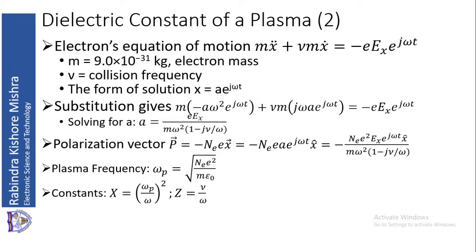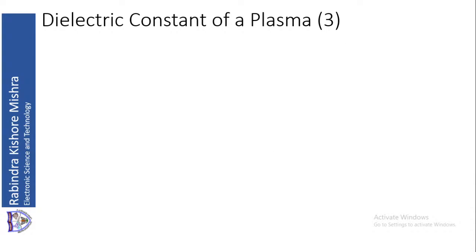If I use these two constants and omega p, then this polarization vector we can rewrite as minus epsilon 0 Ex exponential j omega t, in the direction of x, that is X cap, then capital X upon 1 minus j into capital G. So now we have found out the polarization vector.